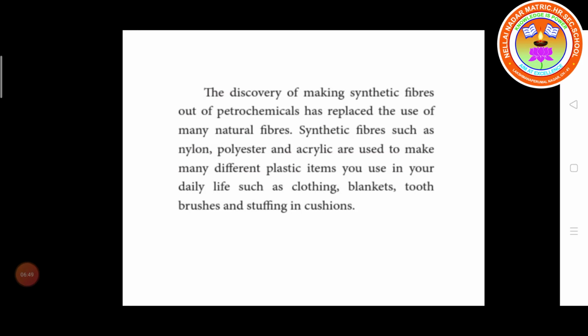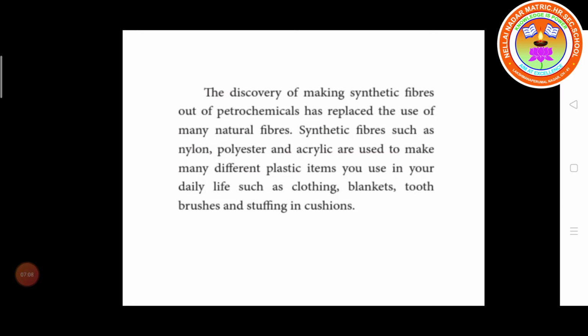Instead of natural fiber, we are using many synthetic fibers produced from petroleum.